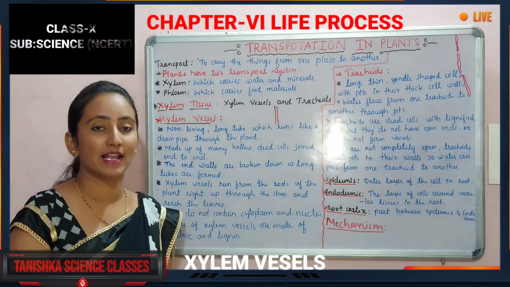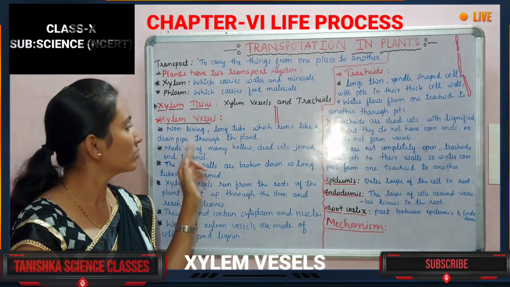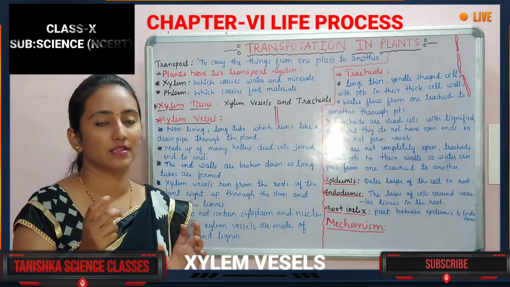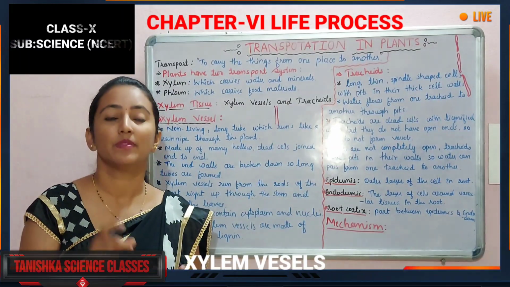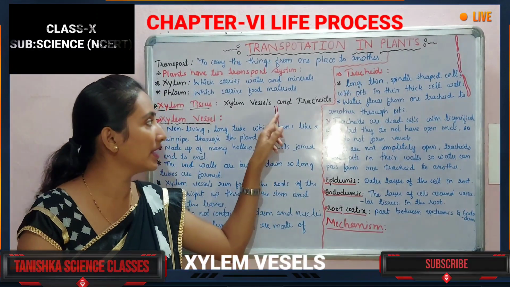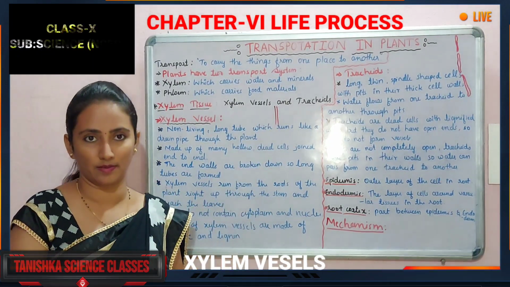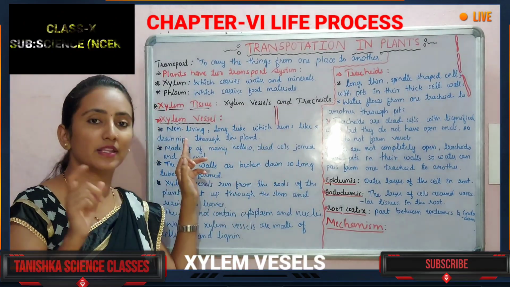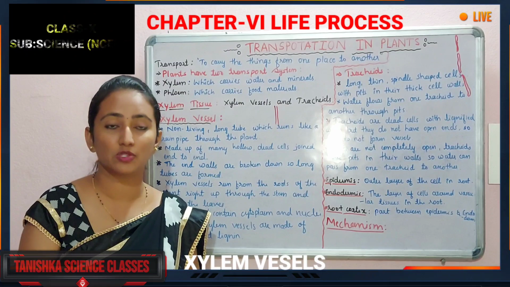Xylem vessels are non-living long tubes which run like a drain pipe through the plant. They transport the water, so they act like a drain pipe. They are non-living and long tube-like structures. They do not have any ends in between, so they are continuous tubes. They are pipe-like structures, non-living parts we can say. They are like a drain pipe, occurring in the whole plant. Understood? So what do they transport?